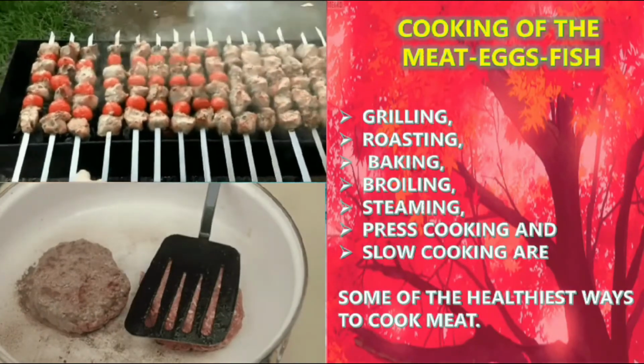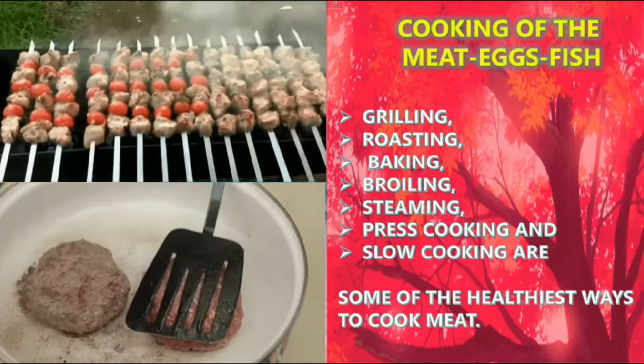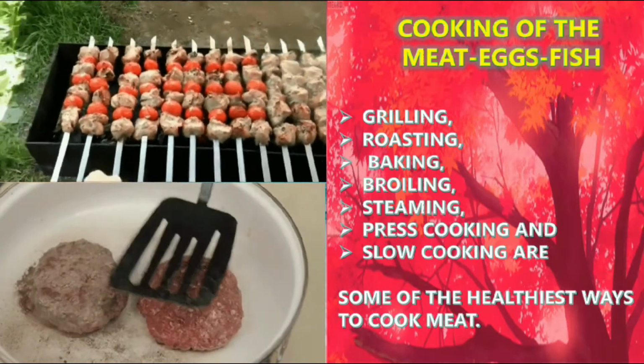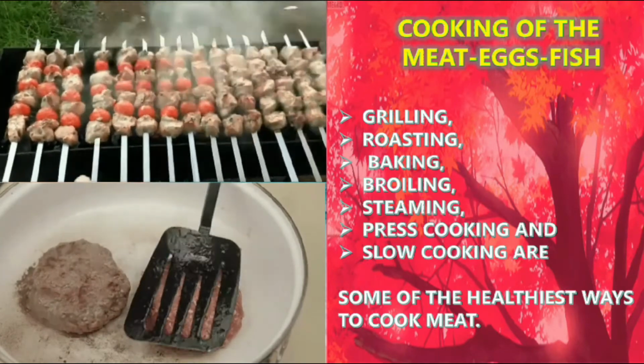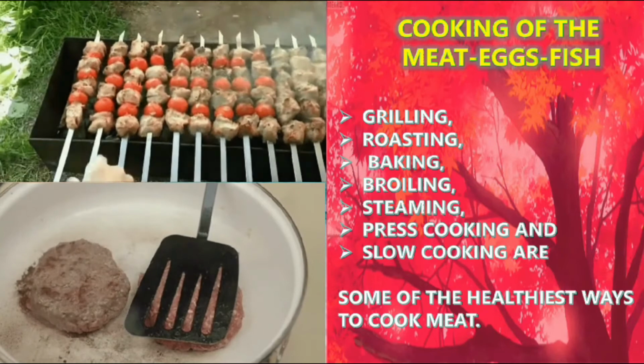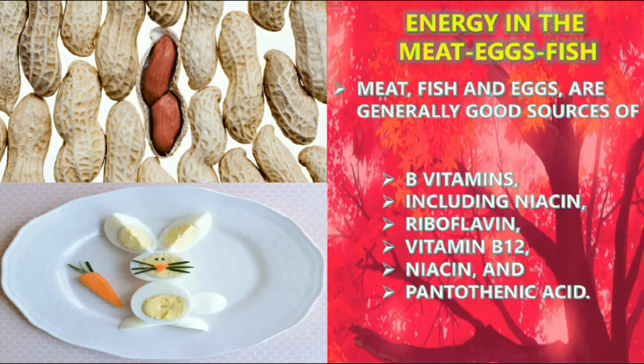Grilling, roasting, baking, broiling, steaming, pressure cooking and slow cooking are some of the healthiest ways to cook meat. Yes, we have seen before the types to cook vegetables and fruit. These are some of the types for cooking meat, eggs and fish. Next, meat, fish and eggs are generally a good source of B vitamins including niacin, riboflavin, vitamin B12, niacin and pantothenic acid.